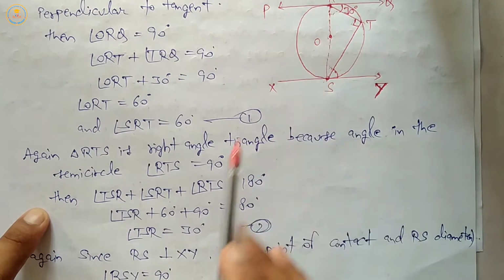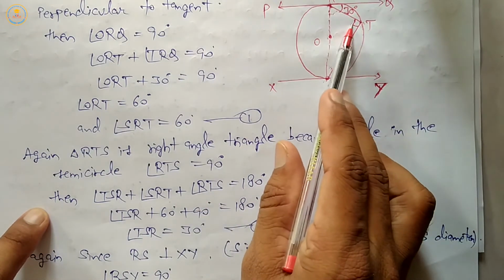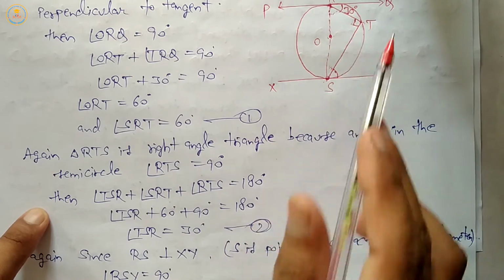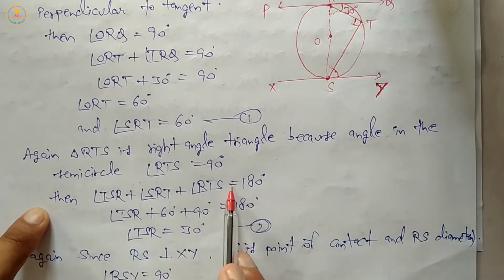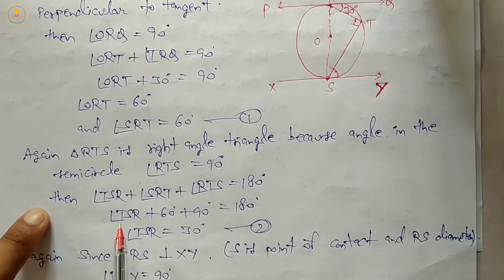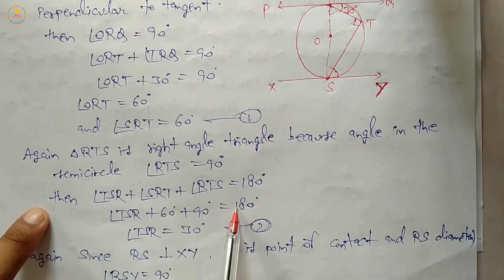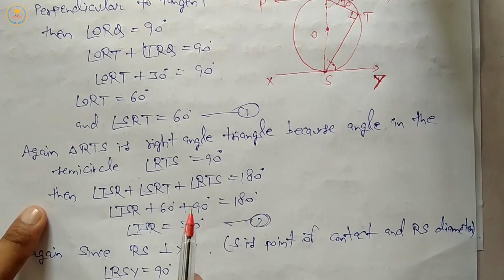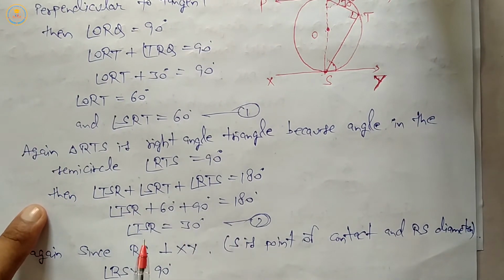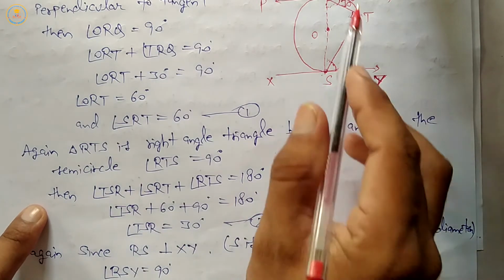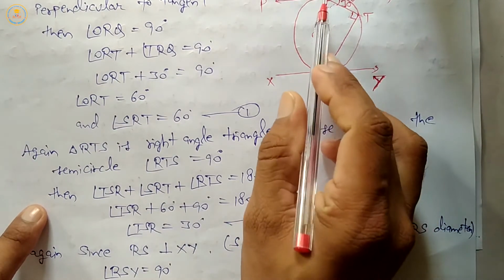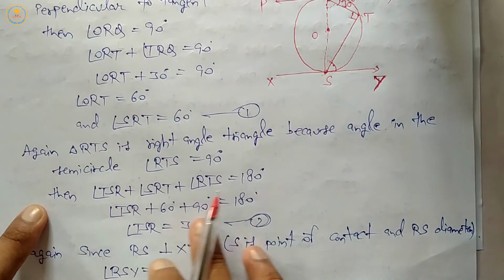SRT is 60 degree and RTS is 90 degree. Now TSR equal 90 plus 60, 150. So 180 minus 150 means 30 degree. So TSR equal 30 degree.